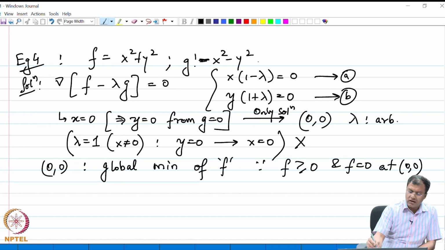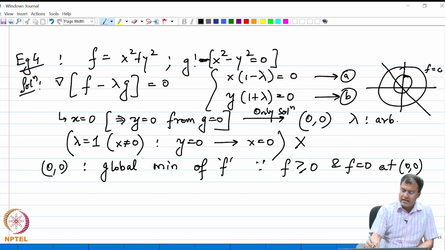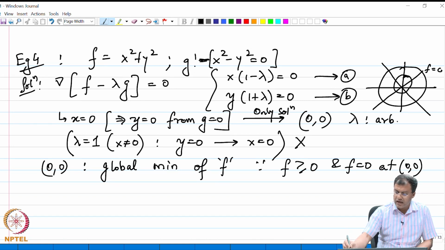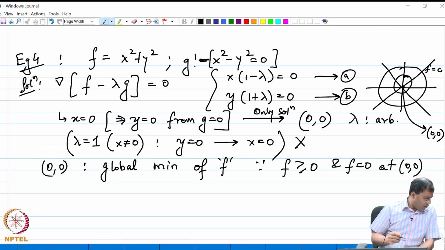So, g is the constraint, which is this. If I were to draw the level curves, notice the level curves of f are again this following function. So, if I were to draw these level curves, we see that the level curves are as follows, and if I were to solve this constraint g, I see that the constraint is y is equal to plus minus x, right. So, these are a pair of two straight lines which are passing through the origin, which means that the only level curve that satisfies g will be the point at the origin, right.